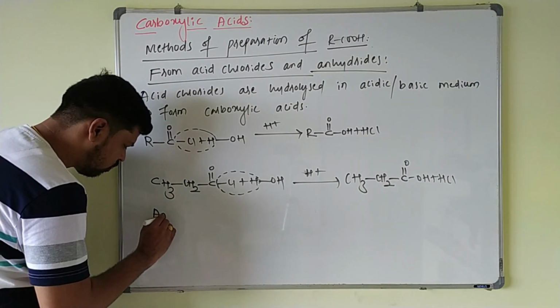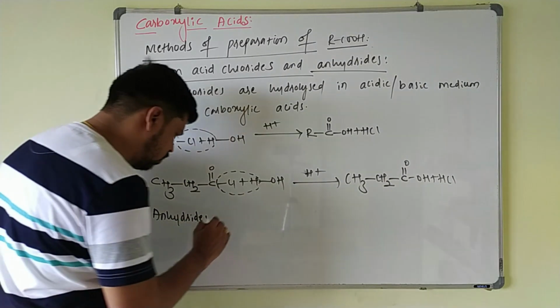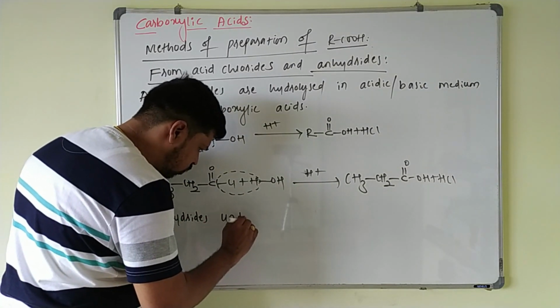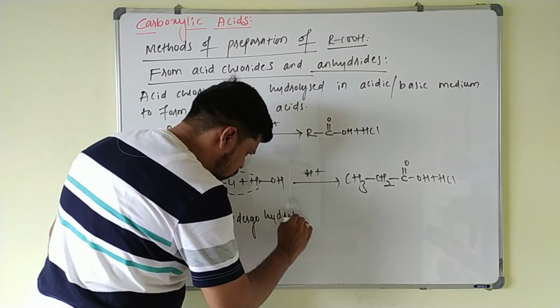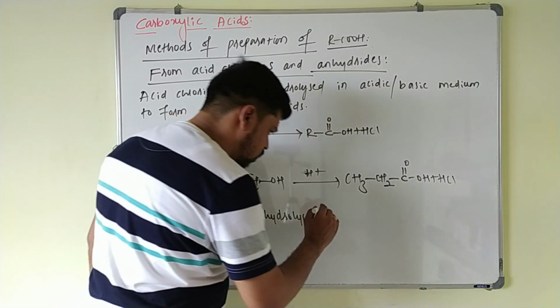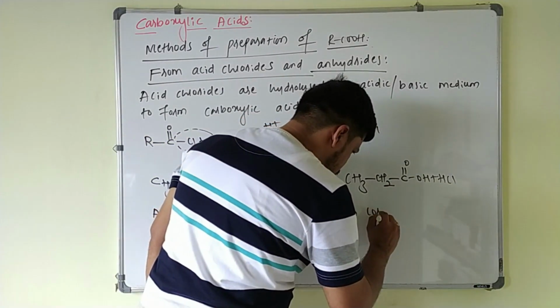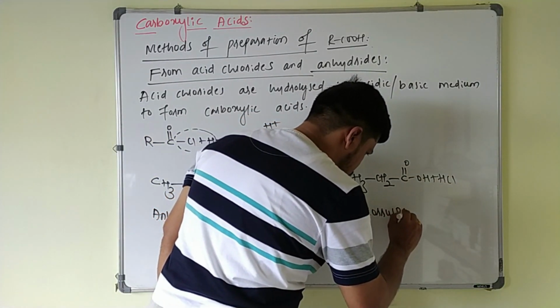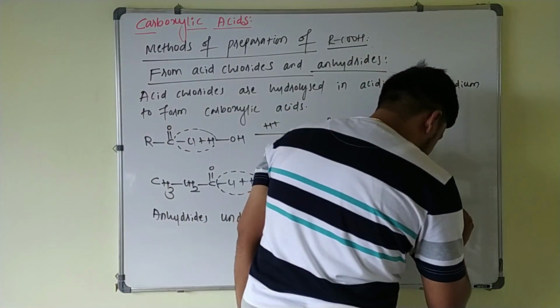Similarly, these anhydrides are also hydrolyzed to give carboxylic acids. Anhydrides undergo hydrolysis to form corresponding acids.